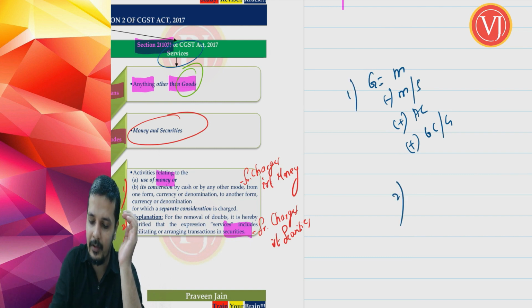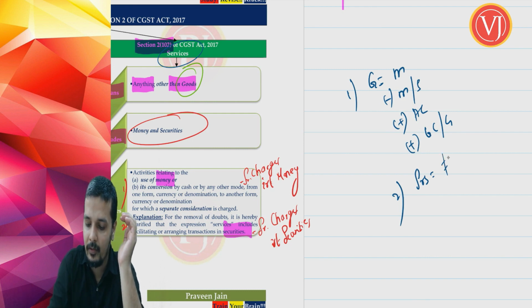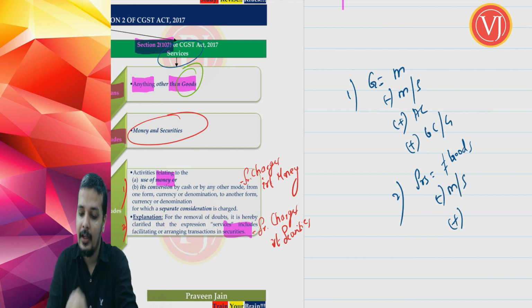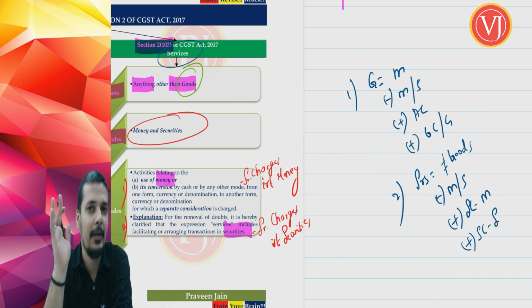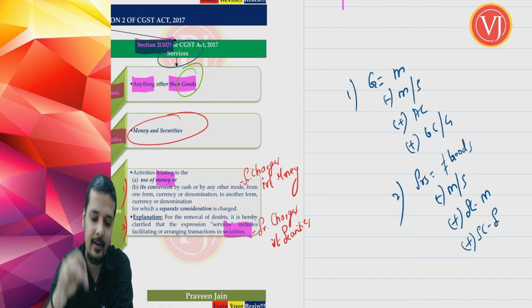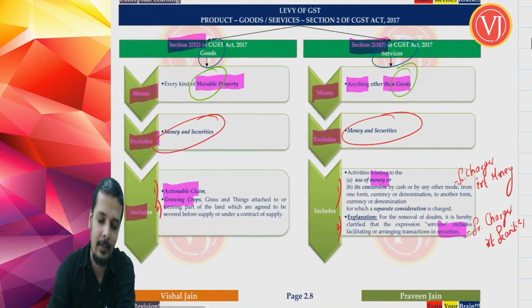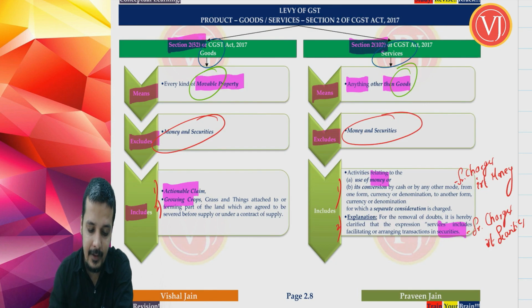If I tell you what is services, services is equal to anything other than goods minus money and securities plus service charges in relation to usage of money plus service charges in relation to usage of securities. So that should be the way where you are going to read the definition of goods and services, correct? So that is the definition of goods and that is the definition of services, and we have also summarized it. But there are few terms which are yet to be discussed.